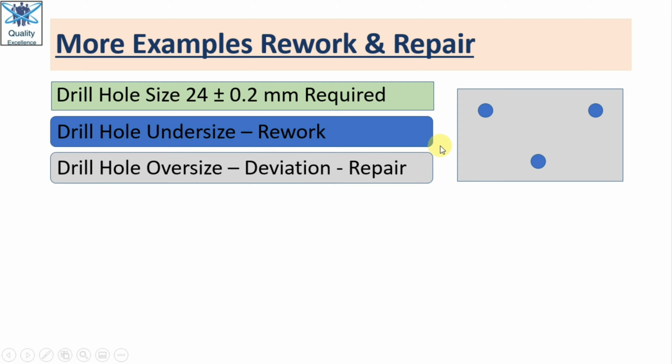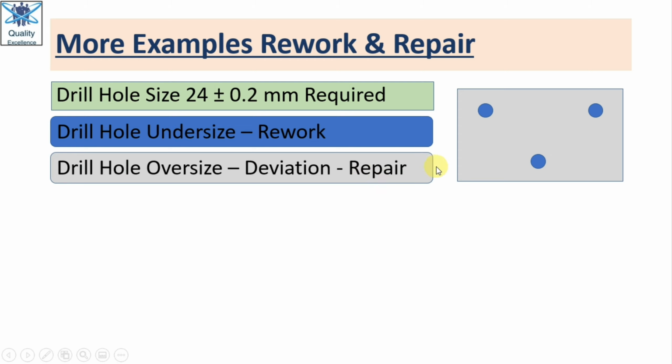We checked one more plate and found that the drilled holes are oversized. This means we have removed more material and we cannot do anything with these 3 holes. In that case, we have to ask the customer for a deviation, and if the customer permits us to plug these holes and drill new holes, then we can go ahead and carry out that activity.